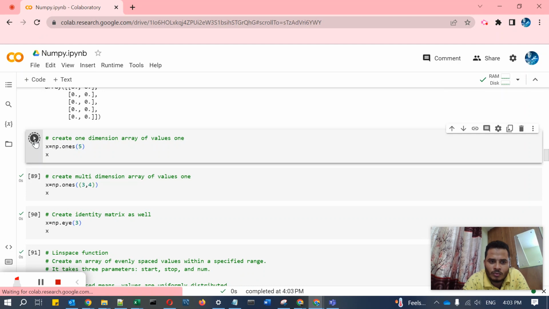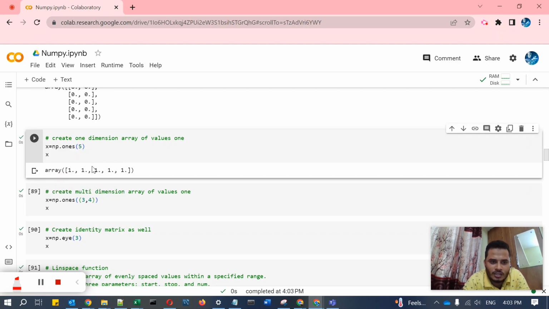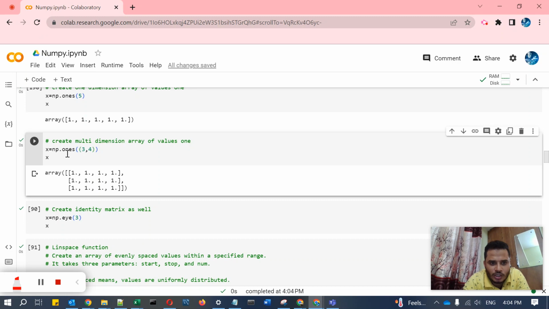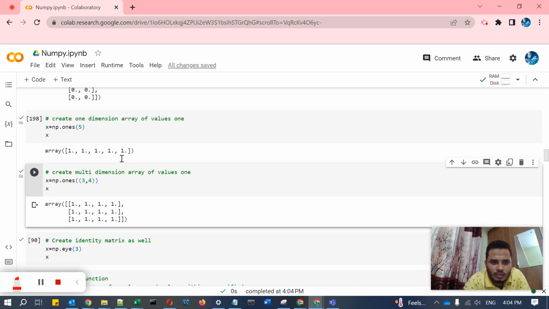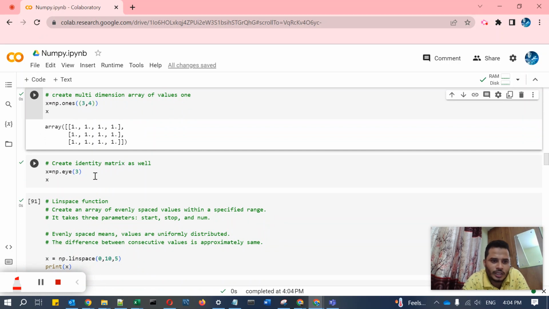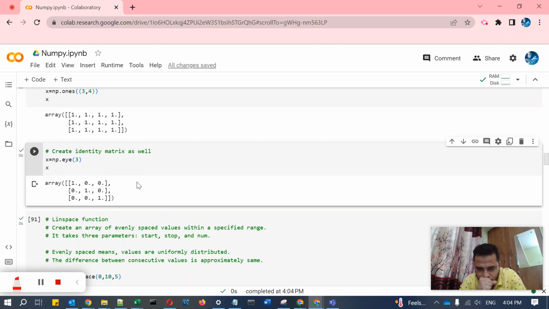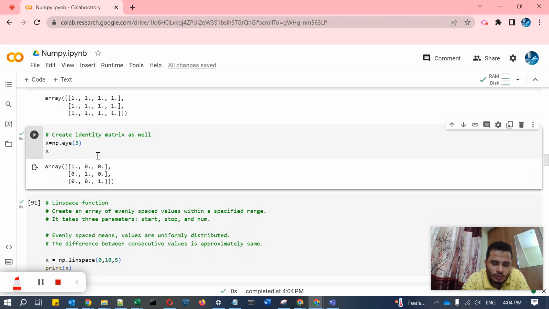Then similarly, another function is ones, which will create a one dimension array of ones. And for a multi-dimension array, using ones, 3 and 4. Then comes the identity matrix. You can also create the identity matrix by using the np dot eye function. It should be an identity matrix of 3. So with this we have learned zeros and ones, and eye for the identity matrix.